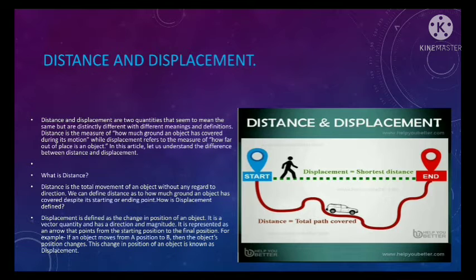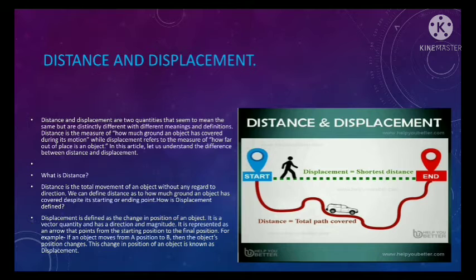What is distance? Distance is the total movement of an object without any regard to direction. We can define distance as how much ground an object has covered despite its starting or ending point. How is displacement defined? Displacement is defined as the change in position of an object.